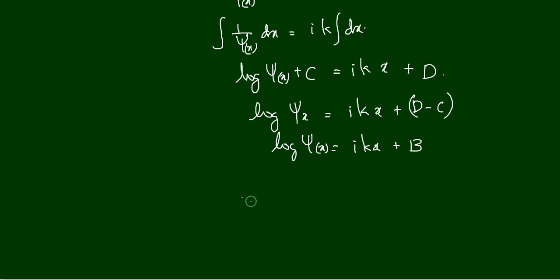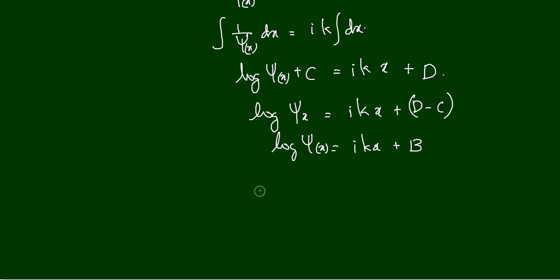Now I am again writing e raised to the power of LHS is equal to e raised to the power of RHS.